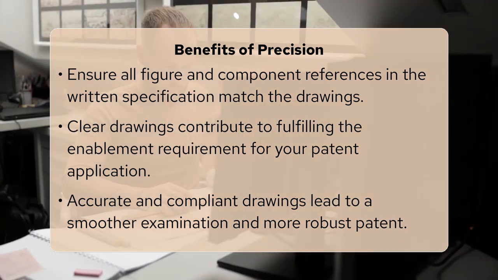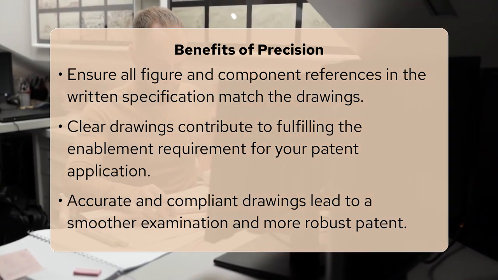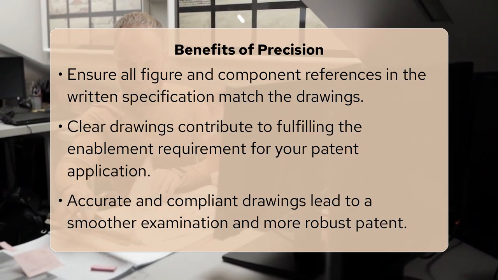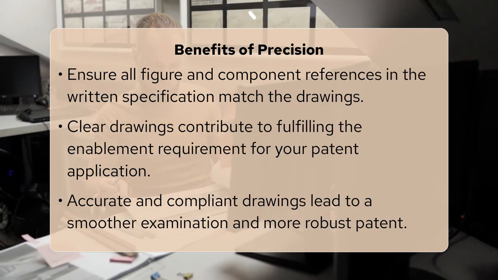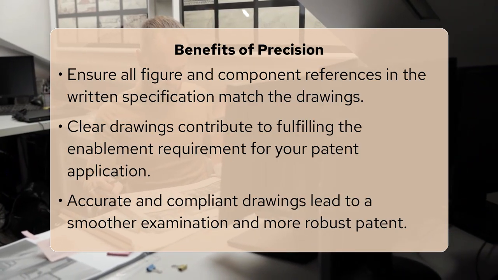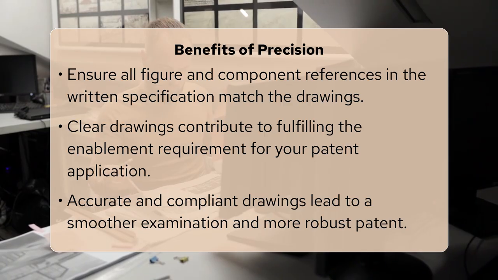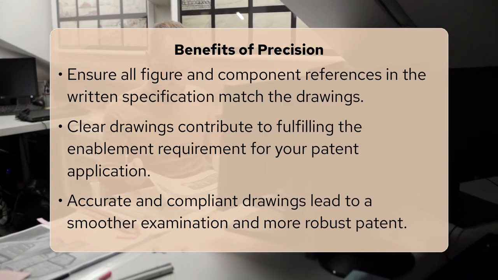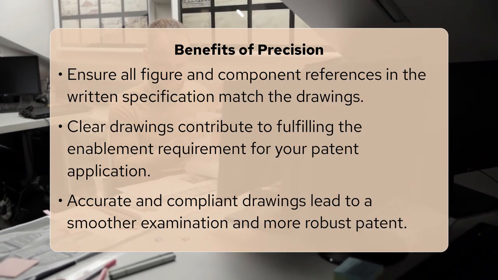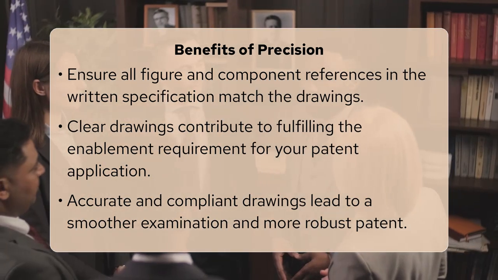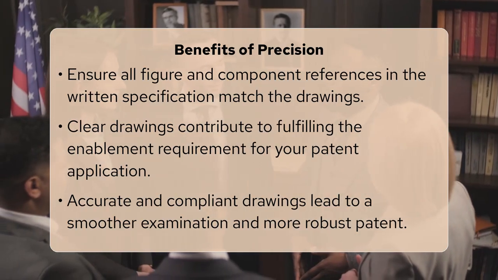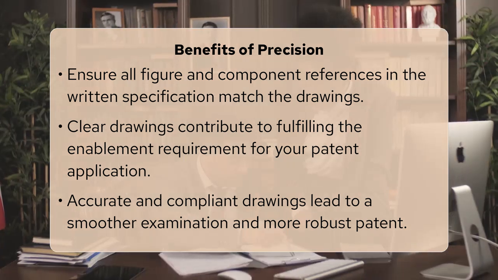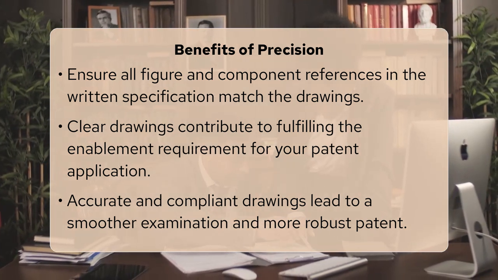These careful conventions ensure that the visual elements directly support your written description, helping you meet the enablement requirement for your invention. By meticulously following these guidelines for numbering your patent figures, you create drawings that are not only compliant with USPTO regulations, but also highly effective in conveying your invention. This precision reduces ambiguity, streamlines the examination process, and ultimately strengthens the legal protection for your innovative work.